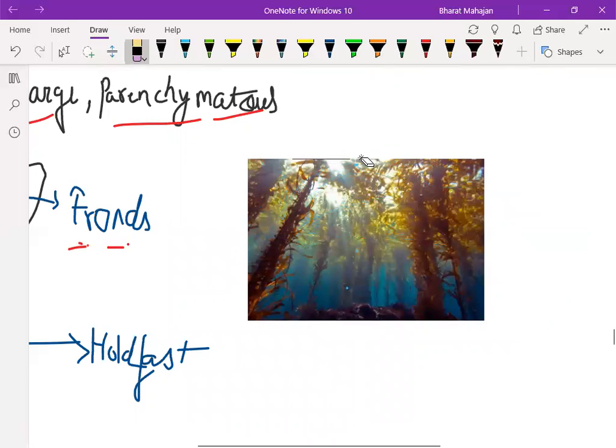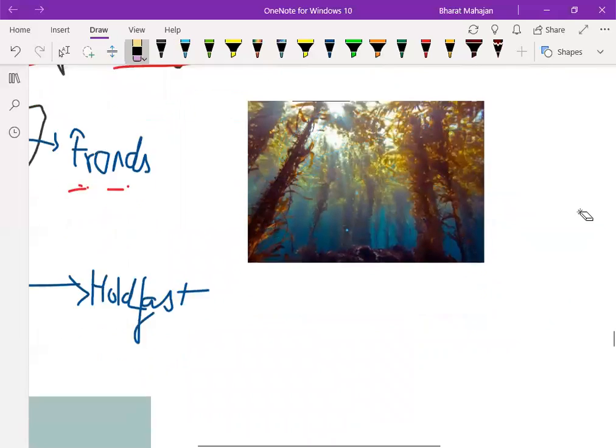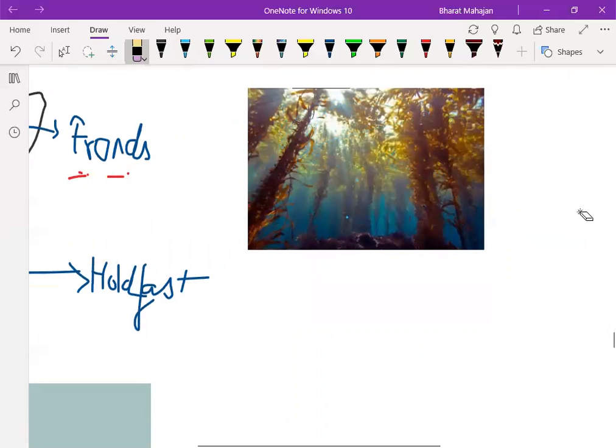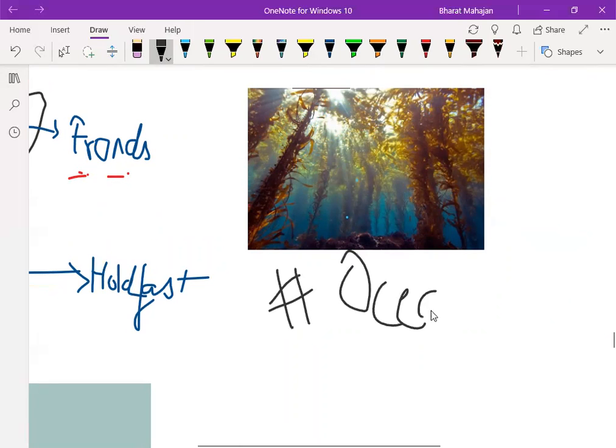Can you see this picture? This is a kelp. It is a very large algae. It may grow up to 100 meters in the oceans, and kelps are also known as ocean devils. Why ocean devils?